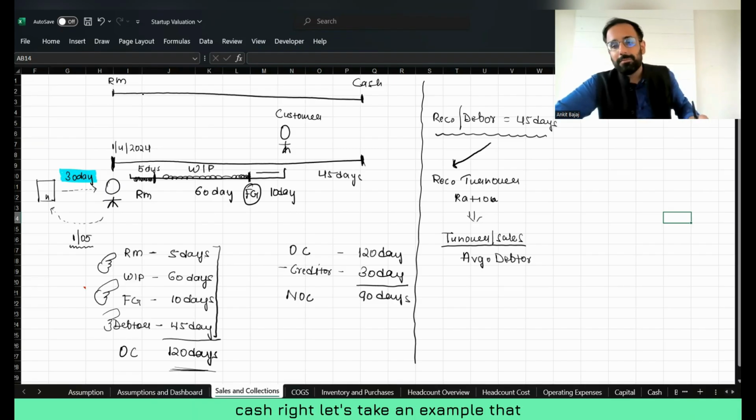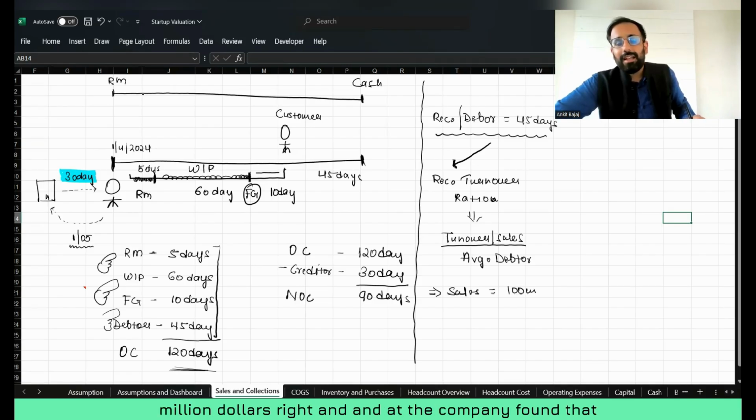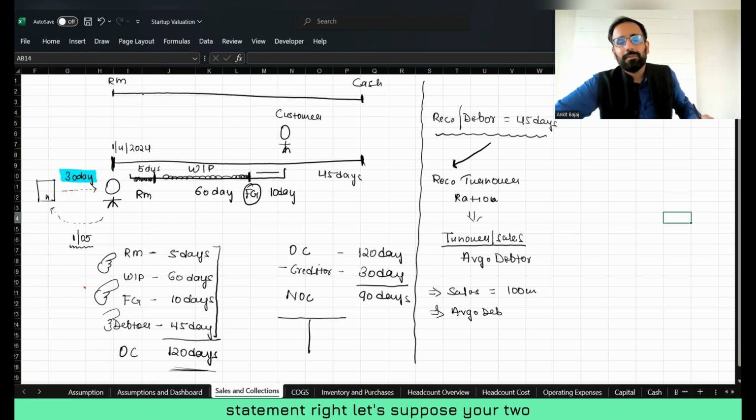Let's take an example that the company has performed sales of $100 million. And at the year end, the company found the average debtor value. How will you calculate the average debtor value? You will take the 2-year financial statement. Let's suppose your financial statements are given for years 2020 and 21.